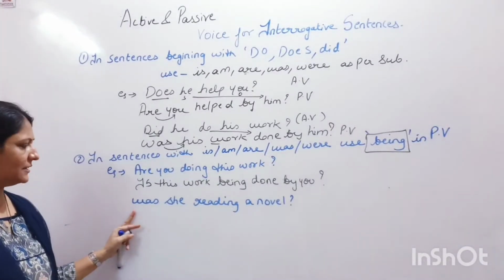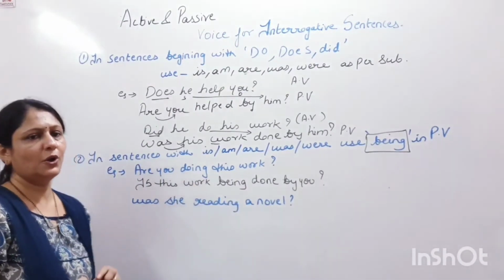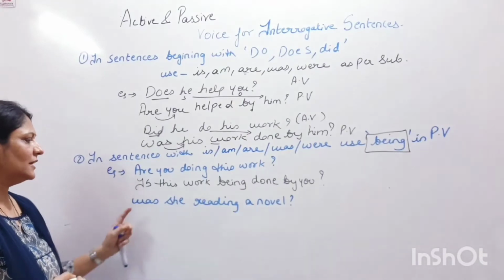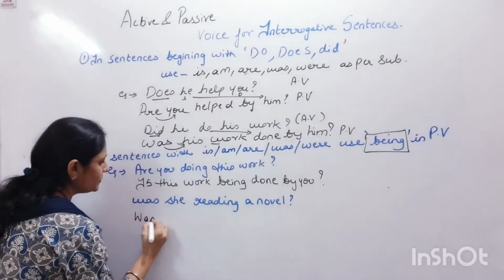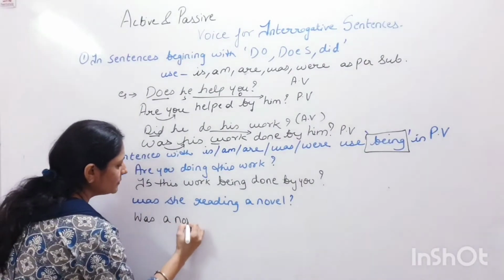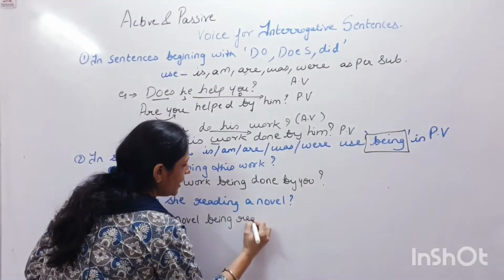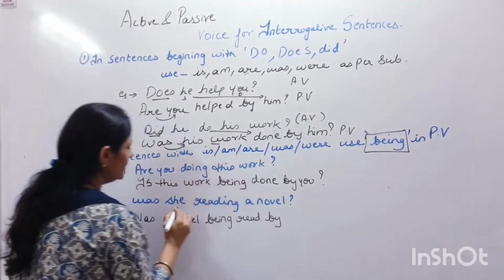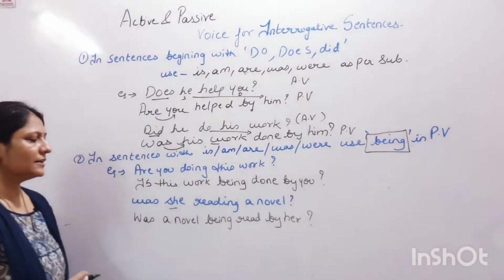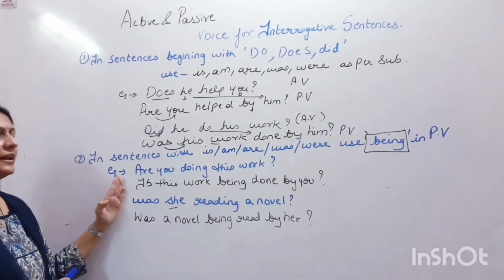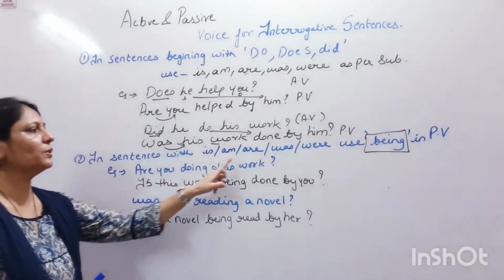Now let's see another example. Was she reading a novel? What will be the passive voice of this since it is a past tense sentence? Was a novel being read by her. She becomes her in this case. This is how we change an active voice sentence into passive voice when they are beginning with a helping verb.